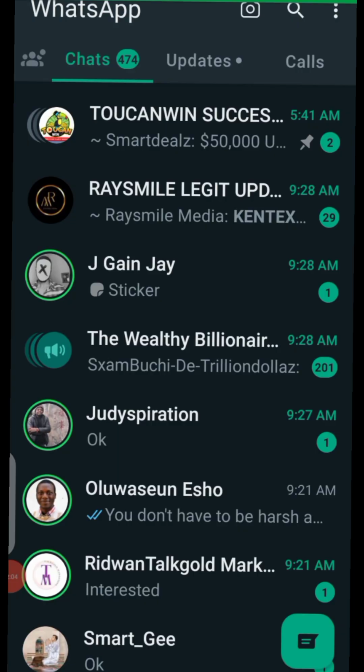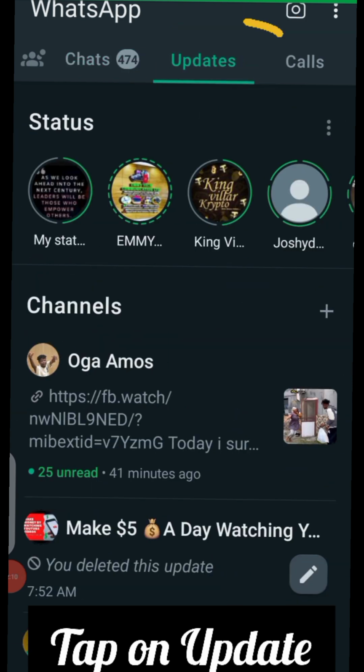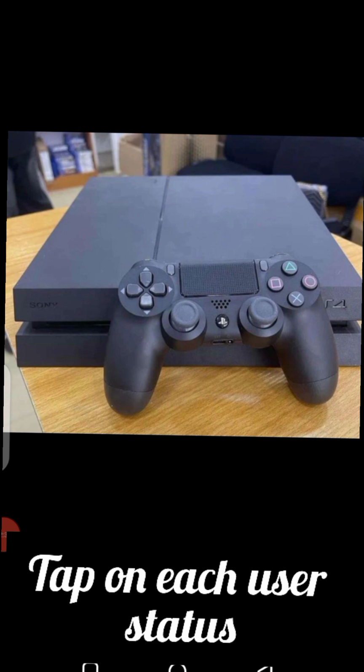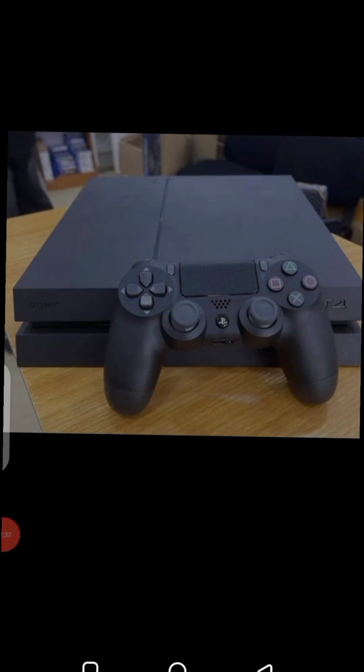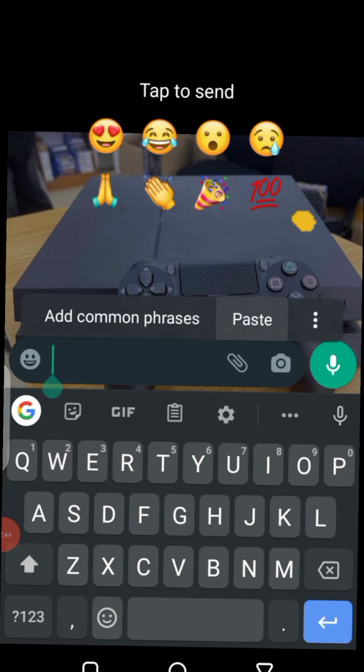Open your WhatsApp. From your dashboard top menu, tap on Update, like this. You will find WhatsApp users posting on their status. These are our target audience for this project, because most of them are digital content creators, marketers, and influencers. So they are in the best niche of people who need this income opportunity and will jump into it with open arms.